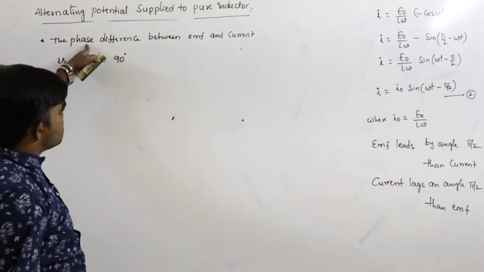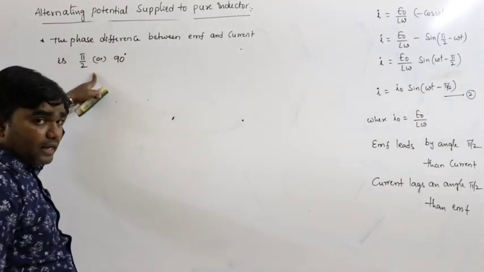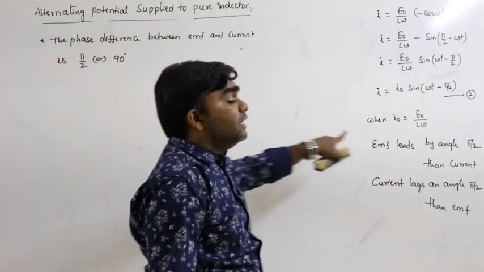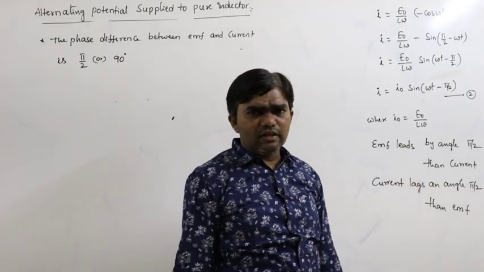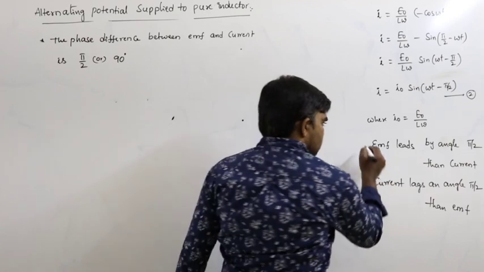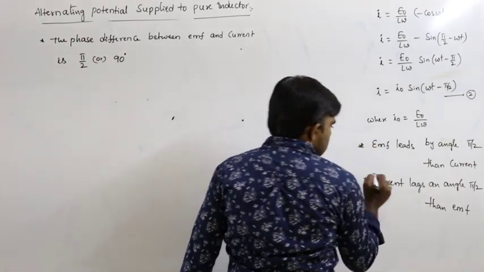What is the phase difference between the EMF and current? 90 degrees. Which one leads? EMF leads. Which one lags? Current lags. Both are correct.